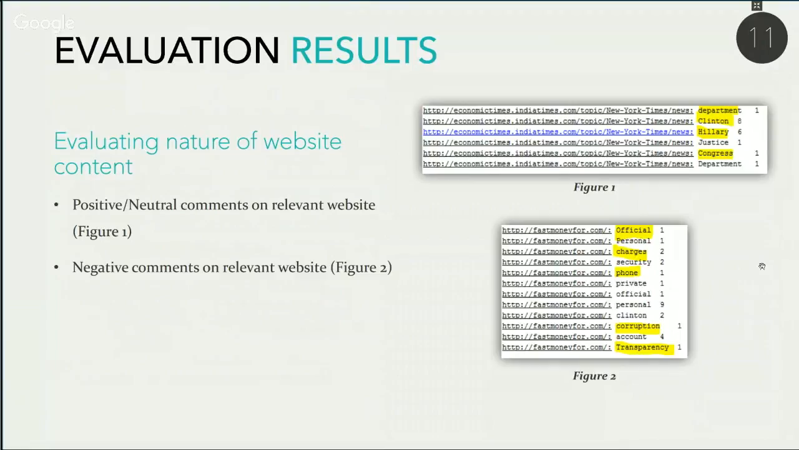So in figure 2, in this case, we can see that the website did pick up some keywords that usually have to do with releasing negative content on the website. Let's say such as the keywords charges and corruption. So therefore, we can clearly deduce that this web page's content is really talking about the scandals that presidential candidate Hillary Clinton is involved in. So it's more of a website that has negative comments rather than positive comments.